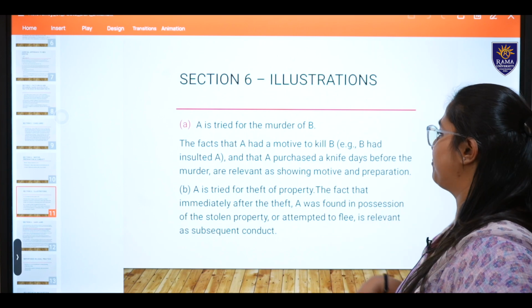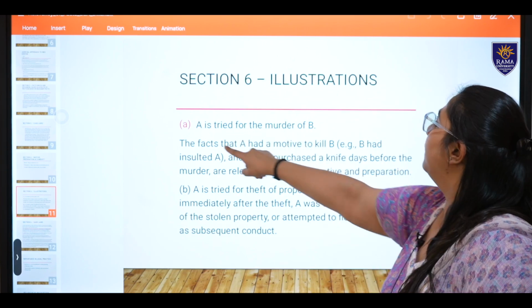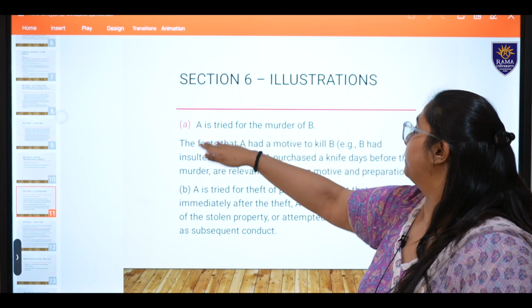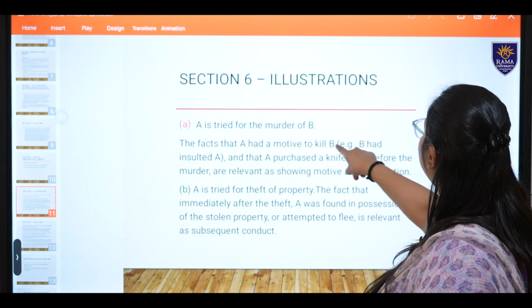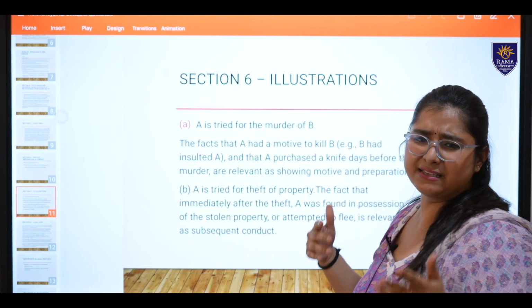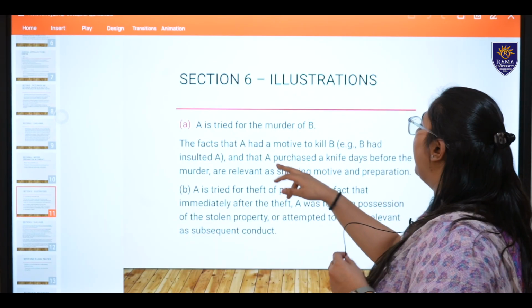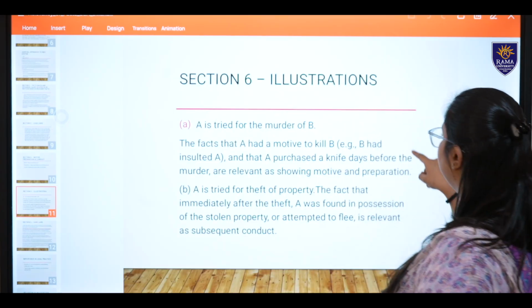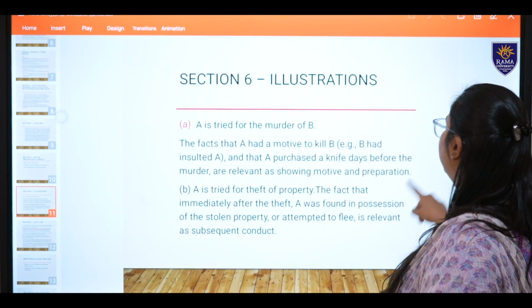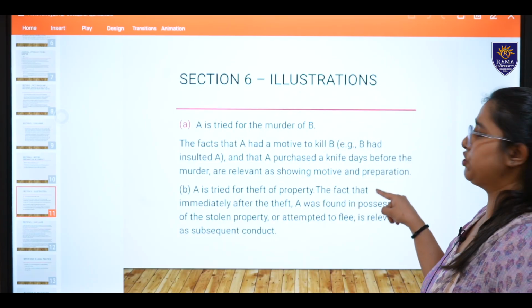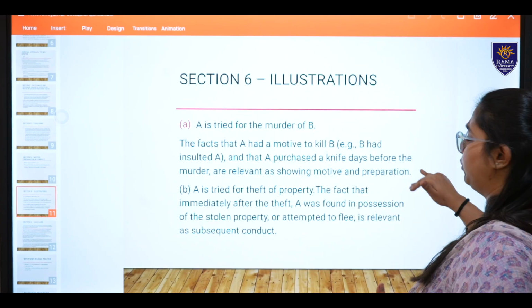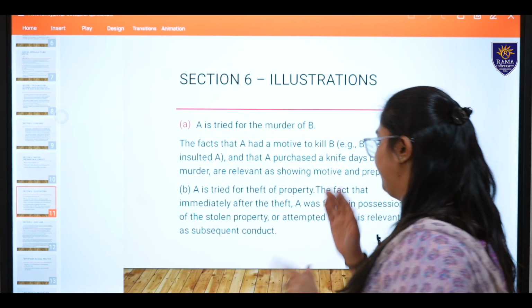Section 6 illustrations. A is tried for the murder of B. This is the fact and issue. The facts are that A had the motive to kill B, maybe he was insulted or for any other reason, and that A purchased a knife days before the murder. Motive also, preparation also. He had the motive, he did the preparation by getting a knife, fine.